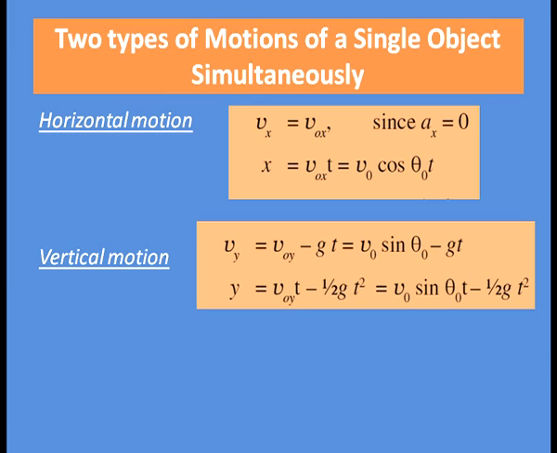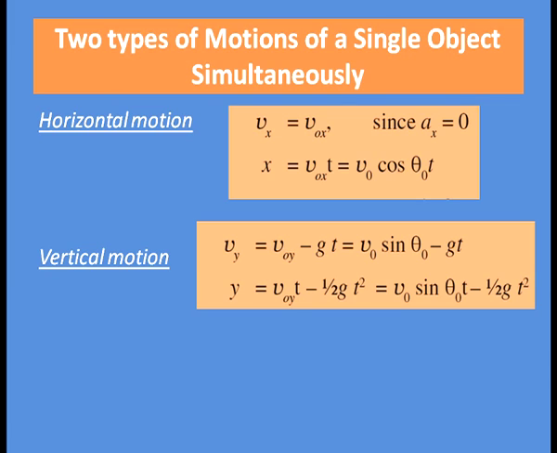The horizontal motion: Vx equal to Vox, that is, the horizontal component of velocity is constant, because the component of acceleration along the x-axis is 0, hence the velocity is constant. That means the distance covered in the horizontal direction will be x equal to velocity into time, that is Vox into t, where Vox is v0 cos theta 0. So, x equal to v0 cos theta 0 t.